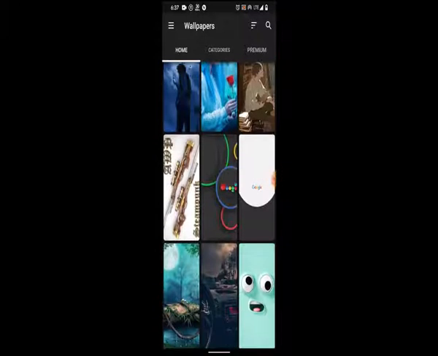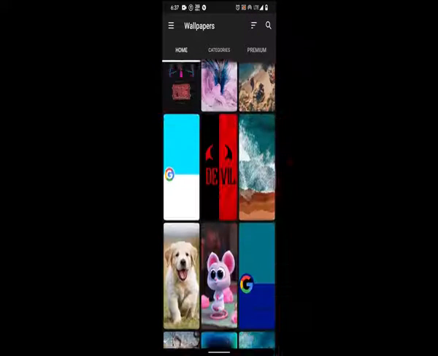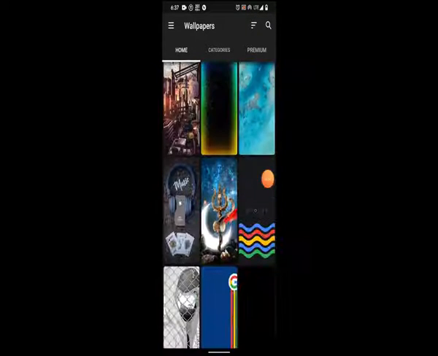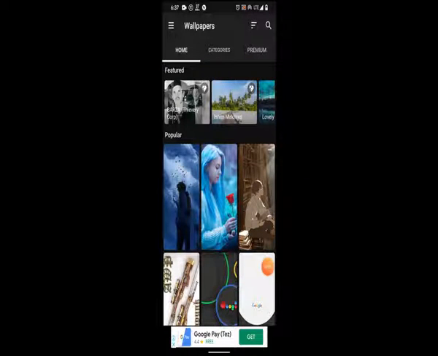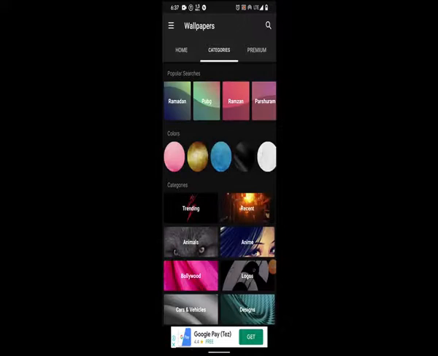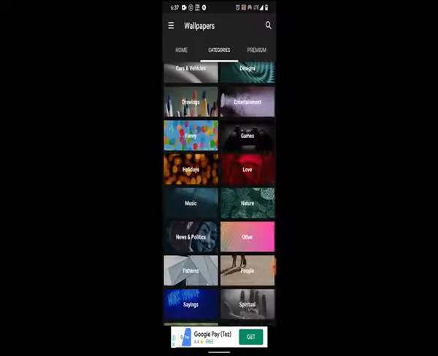Interface of the app looks like this. You will get all kinds of wallpapers in this app. You can select wallpapers from different categories. There is a premium option here. You can use these wallpapers by watching ad.